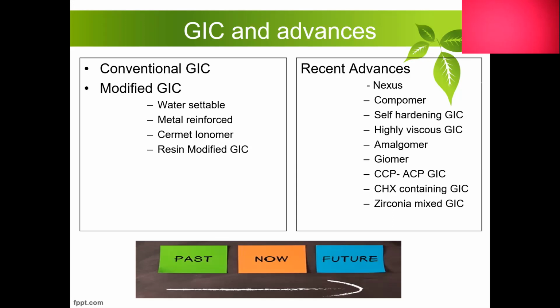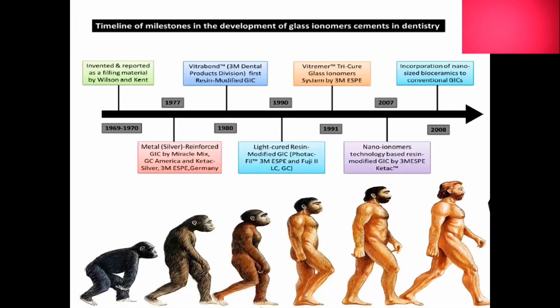So people have tried modifying these cements with water-based, metal reinforcing and ceramic reinforcing, and also resins have been incorporated. And these are the recent advances in GIC. We'll deal with each one. If you check the milestones in the development of glass ionomer cements in dentistry, it is as follows.